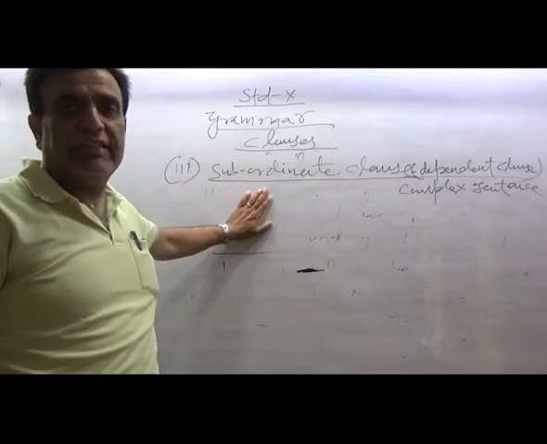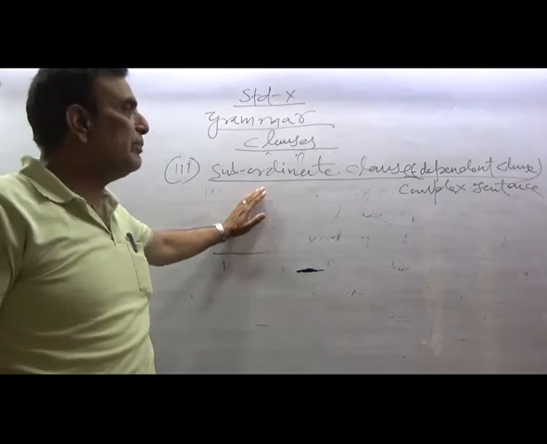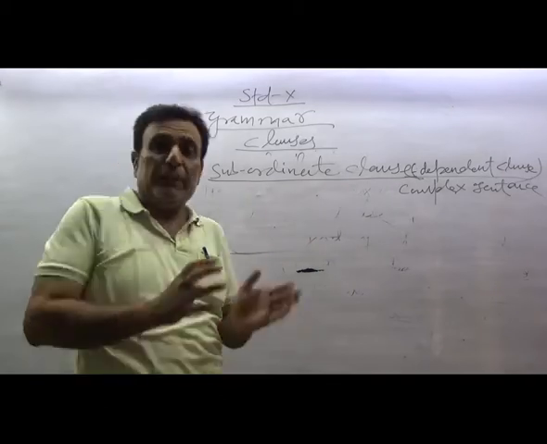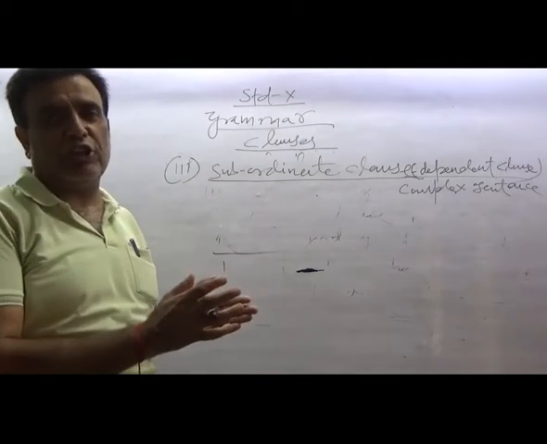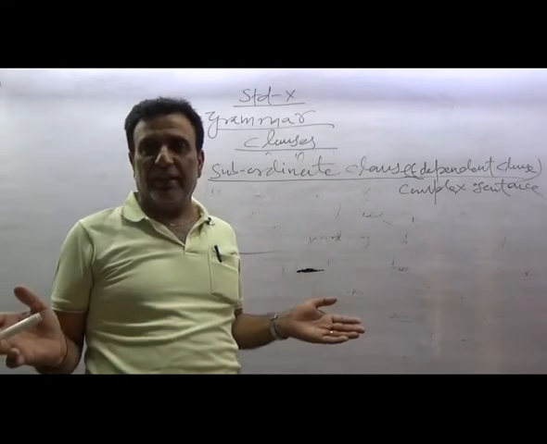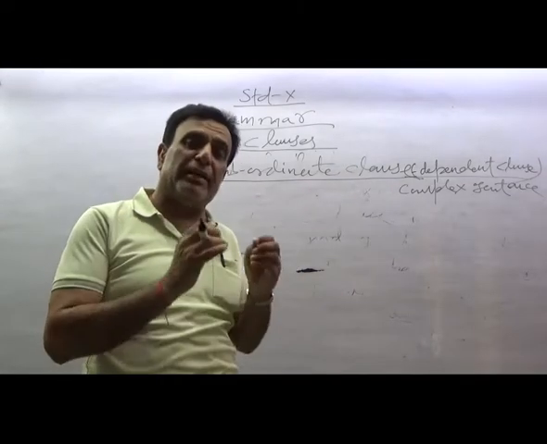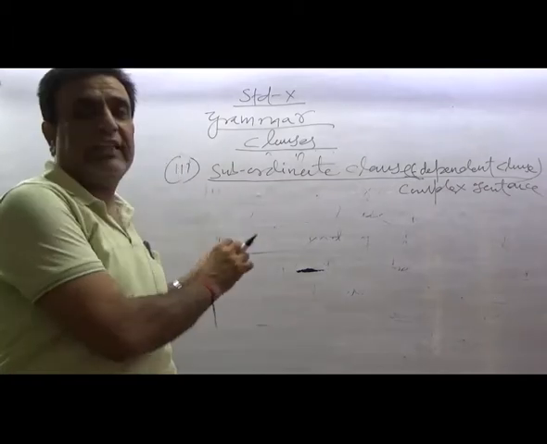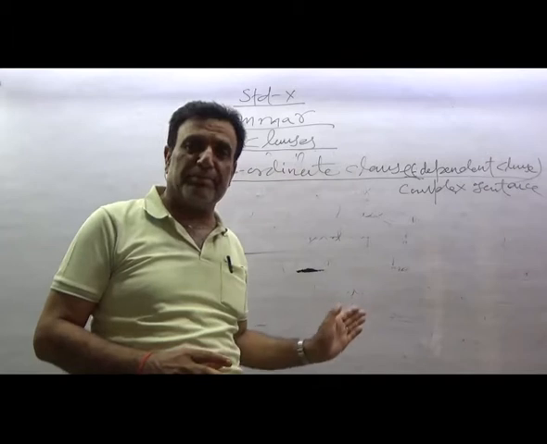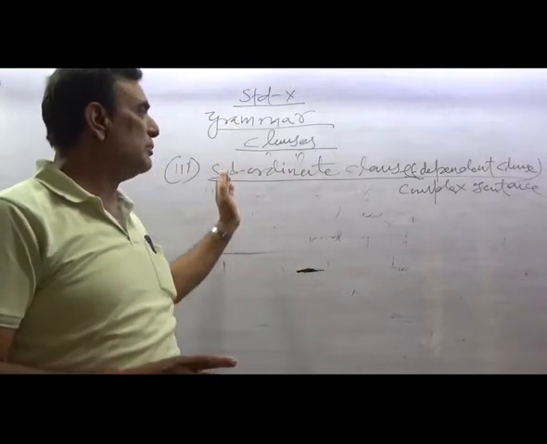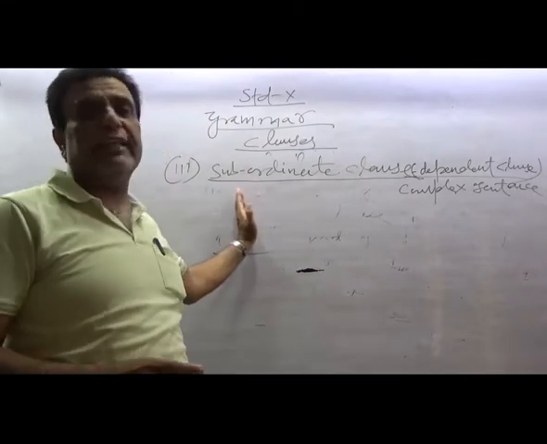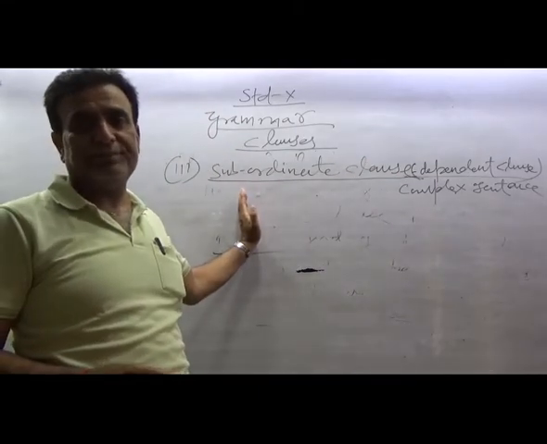A subordinate clause is that clause that depends on the main clause for its meaning. If you separately see the subordinate clause in a sentence, then the meaning will not be very clear. Its meaning will become clear only when you connect it with the principal clause. So, for its complete sense, it depends on the main clause. That is why it is called dependent clause.